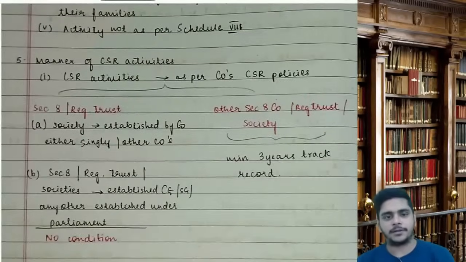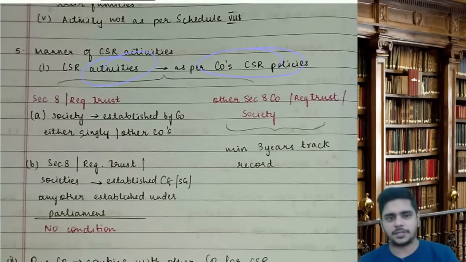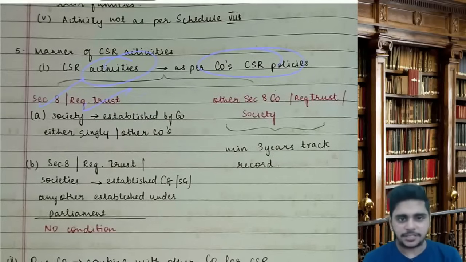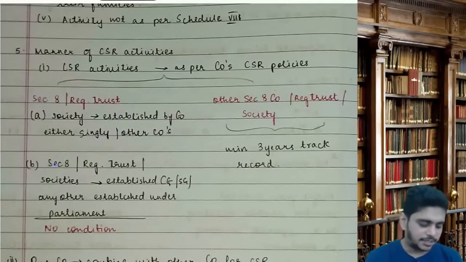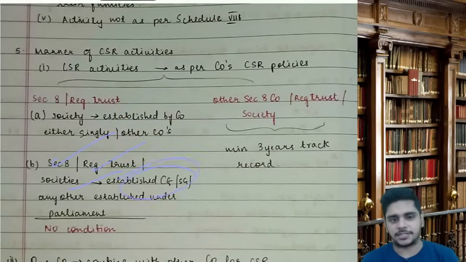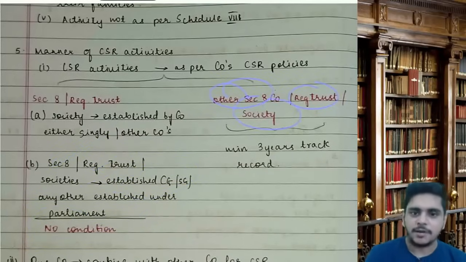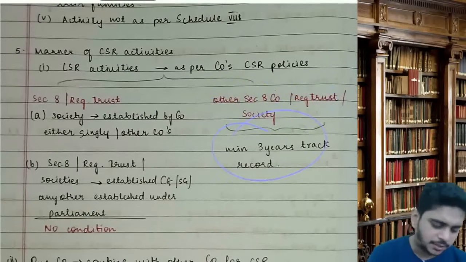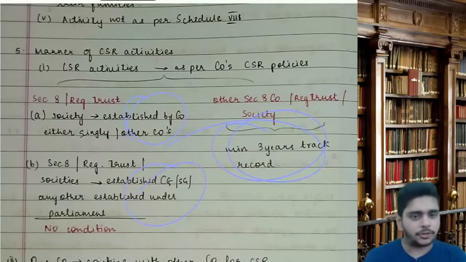So how should you spend? CSR activity should be spent as per the company CSR policy, either through section 8 companies or a registered trust or society established by the company, either singly or with other companies, or by the Central or State Government. There is no condition there. However, you can collaborate with other section 8 companies, registered trusts or societies, but those should have a minimum 3 years track record. If it is your own or of the government, no condition.